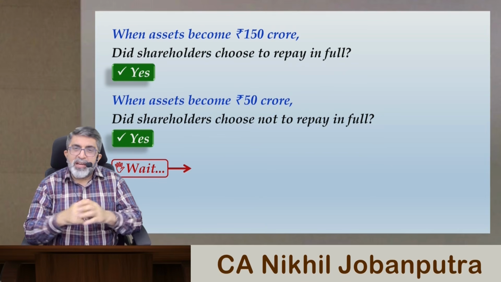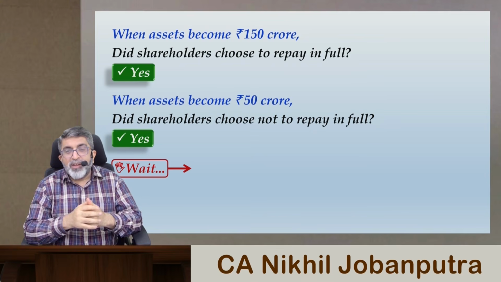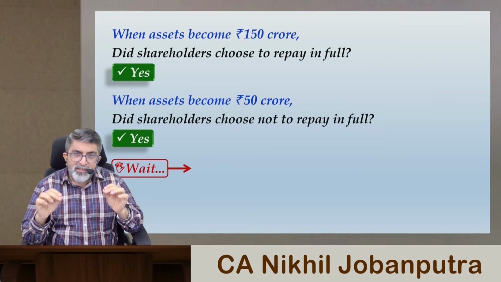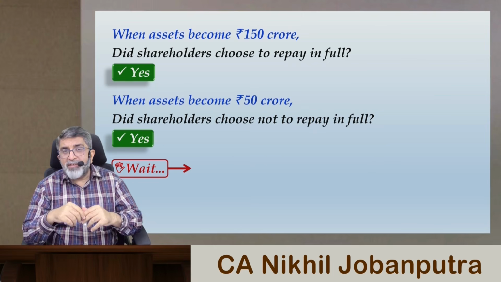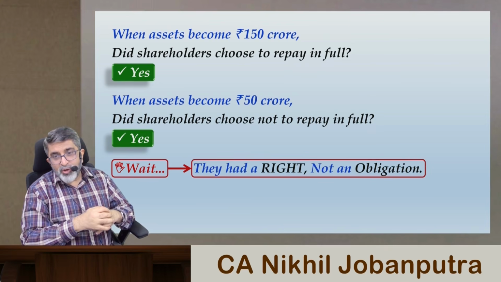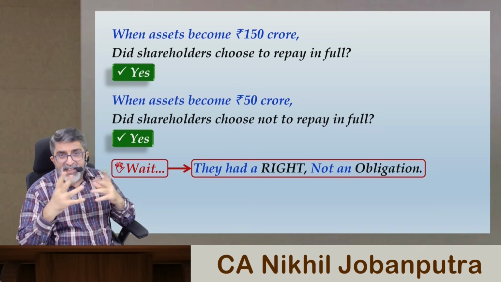That means in both cases you are making a choice. The question is, do you have just the right or do you have an obligation over here? They had a right, not an obligation, because both questions have been answered as yes and yes.